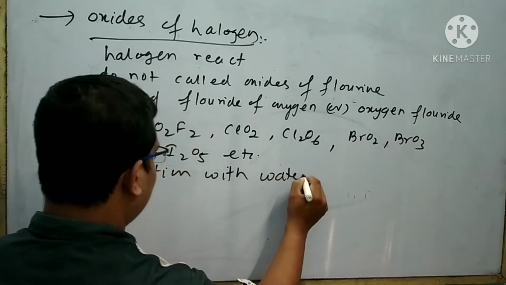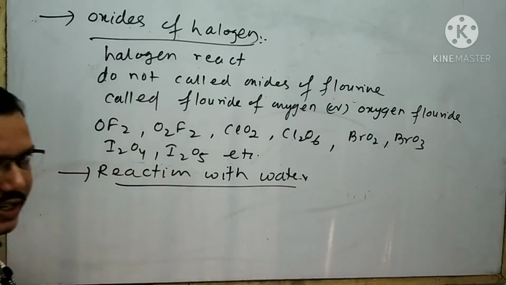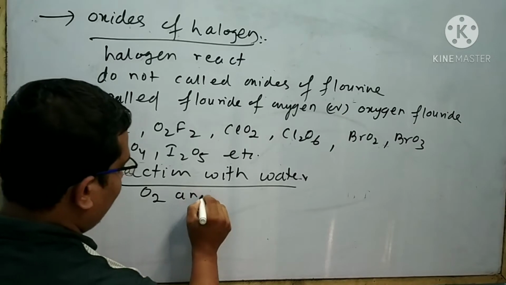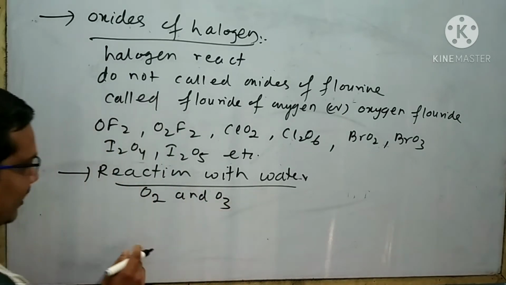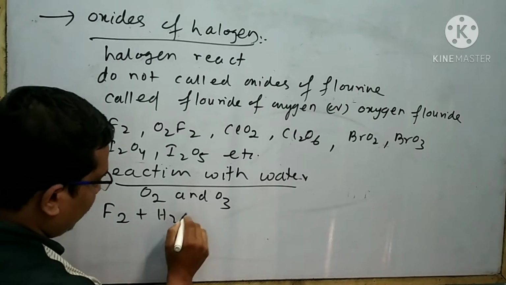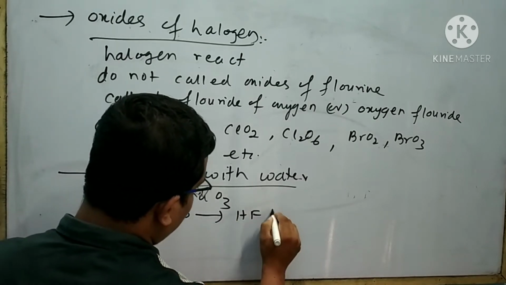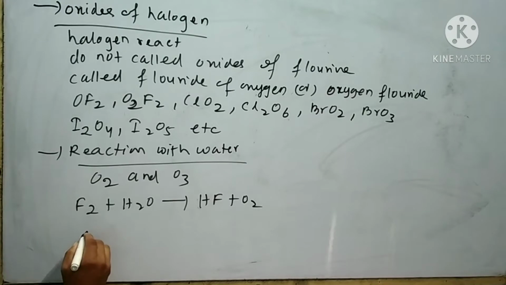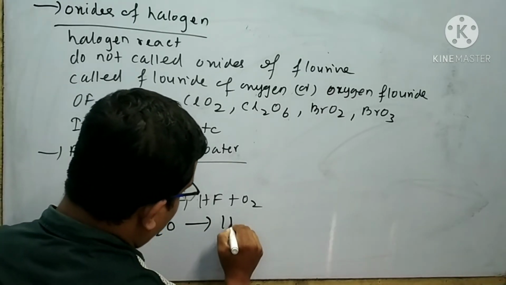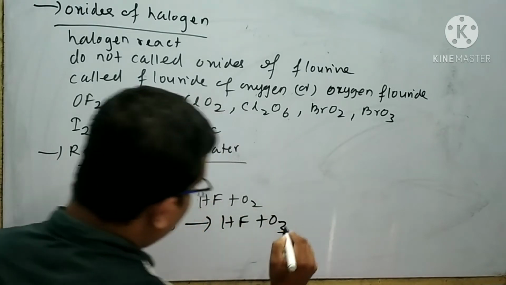Next is your reaction with the water. Fluorine reacts with the water violently in dark condition to form oxygen and ozone. The reaction can be written like this: F2 plus H2O gives HF plus O2. Similarly, I can write F2 plus H2O gives HF plus O3.